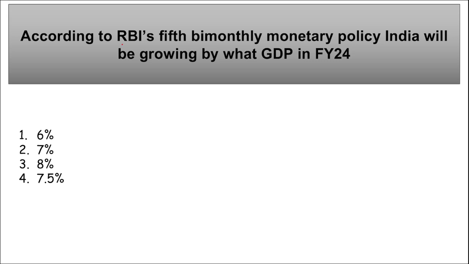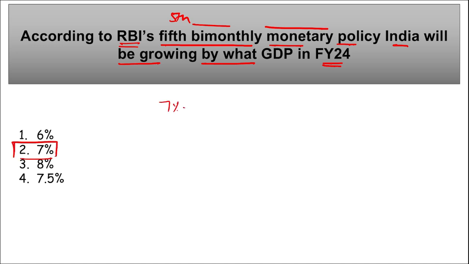Next, according to RBI's fifth bi-monthly monetary policy, India will be growing by what GDP in 2024? So according to this fifth bi-monthly monetary policy, India will be growing by how much percent? India will be growing by 7%, right, in 2024. Let me write here 7% in fiscal year 24, right?